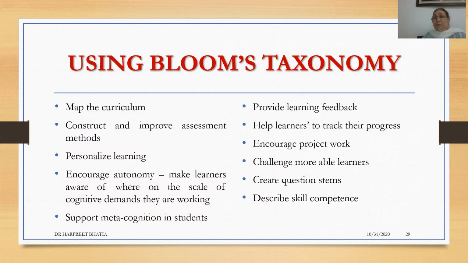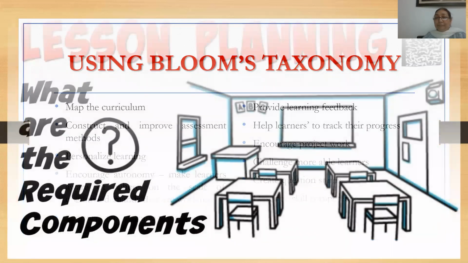So there will be students who will be able to answer the remembering, understanding, and analyzing questions better, and there will be some students who will be able to understand and answer better the questions of evaluating, and those which are requiring some kind of thinking and creativity. And yes, it describes the skill competence of the student at that point of time.